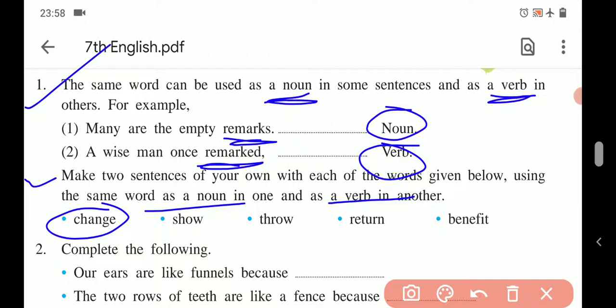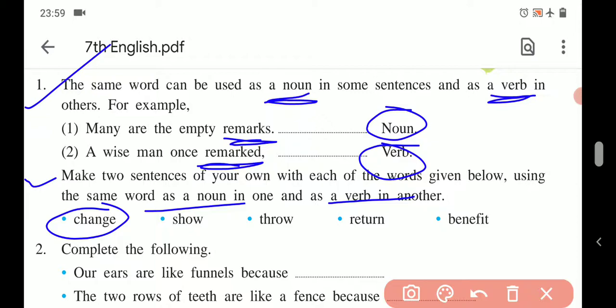If you want to use it as a verb, then let me give you an example. "We change decoration." So here in the sentence, we is the subject, and change is the action.